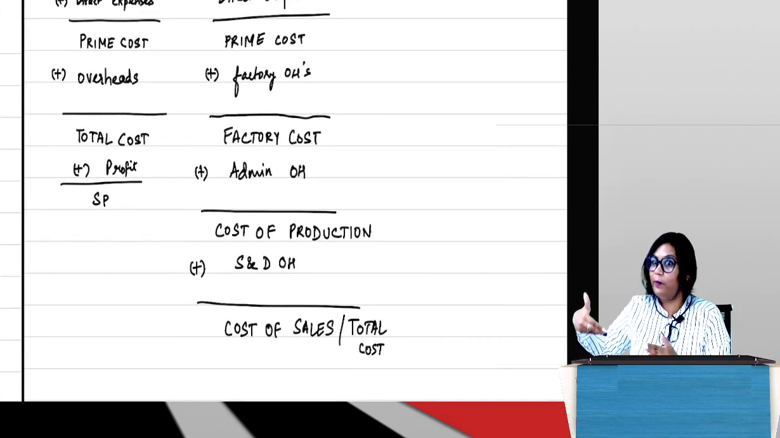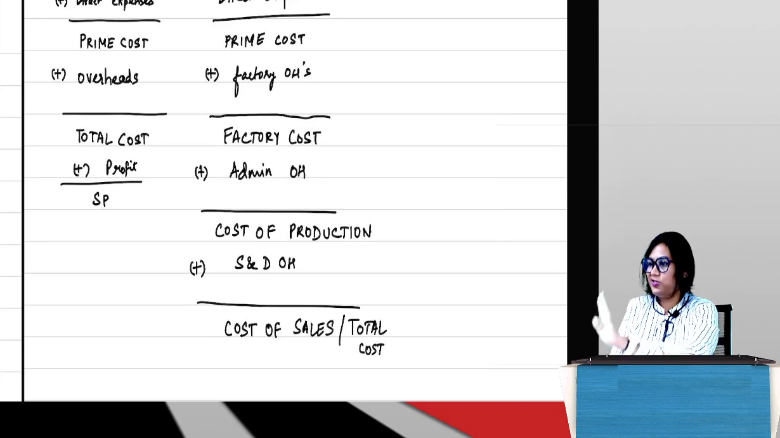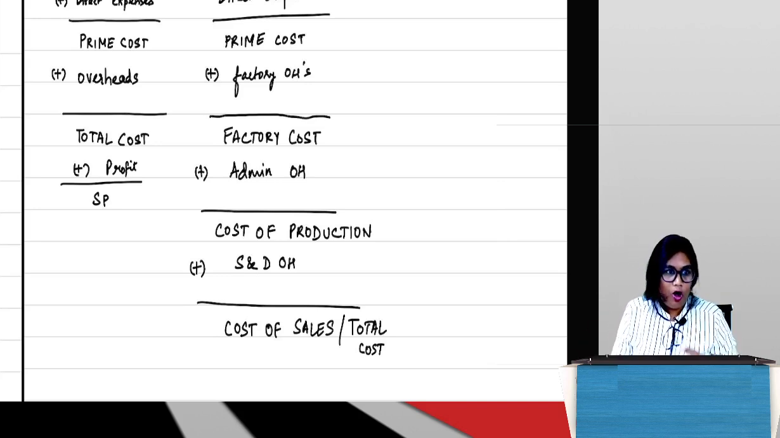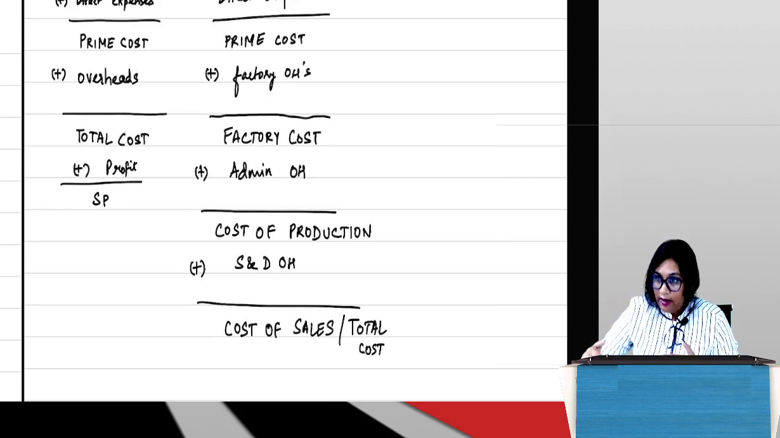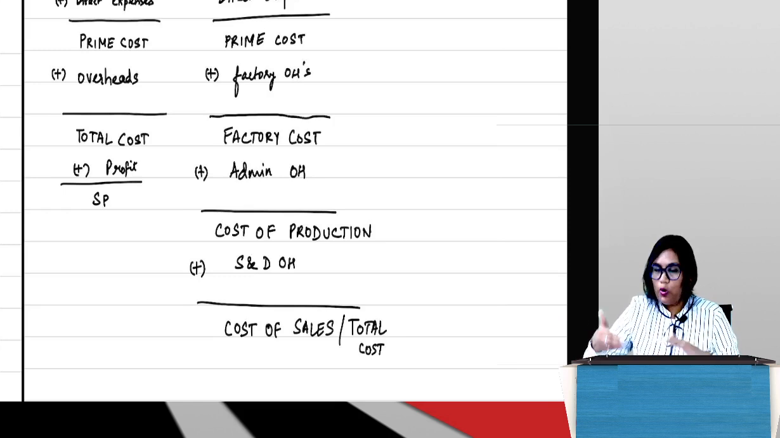Now the cost sheet is becoming bigger, right? We started off with direct expenses plus indirect expenses gives us total cost. Then we expanded on those direct and indirect. All directs were called prime cost, all indirects were called overheads, right? Then what did we do? Then we expanded on the indirects, which is what we have done here.